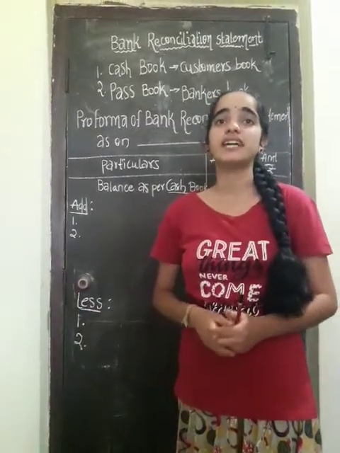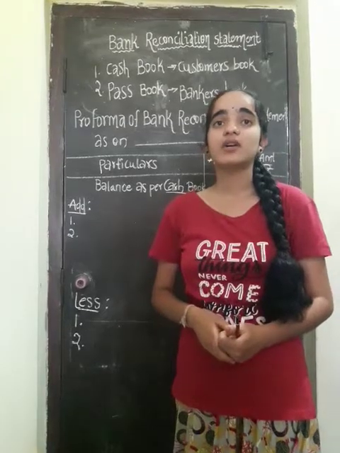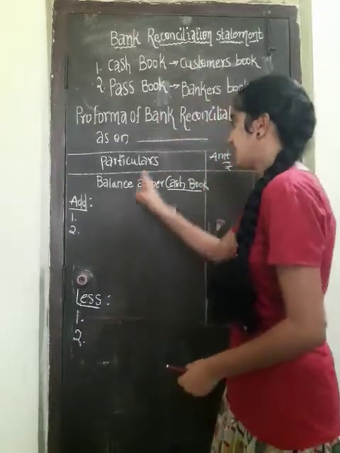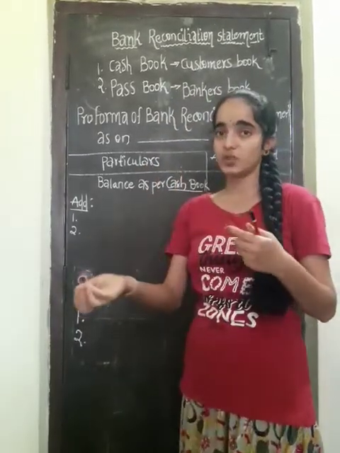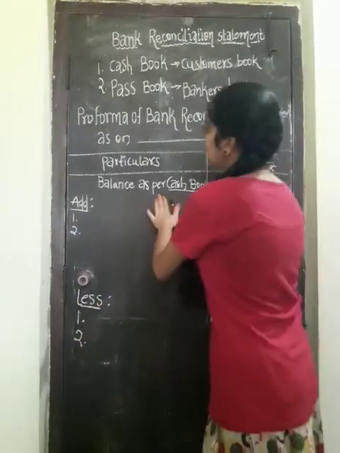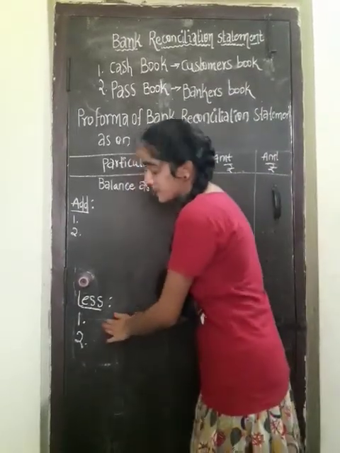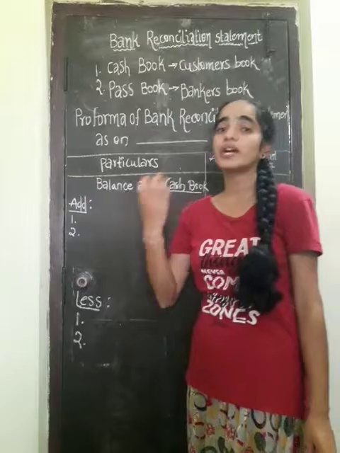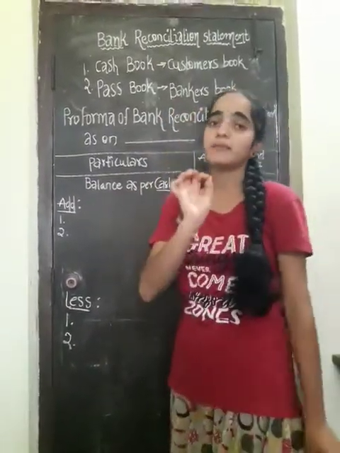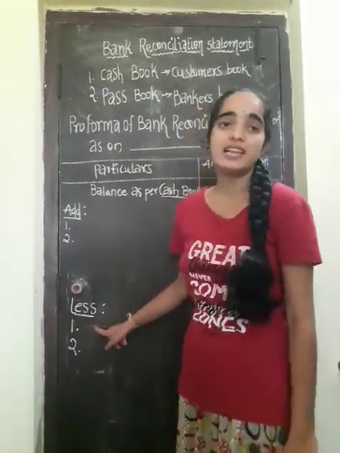Check deposited or paid into the bank but not yet collected, cleared or credited by the bank. If the customer deposits the check into the bank or pays into the bank, it will be less to the customer. That's why it will come into the less value. The amount is going from the customer, so it becomes less to the customer. The amount is minusing, so it will come into the less value.